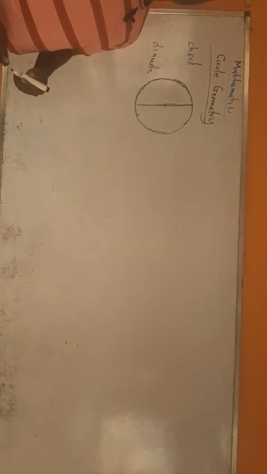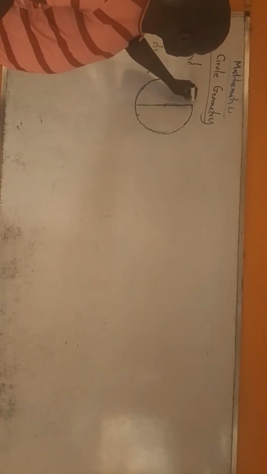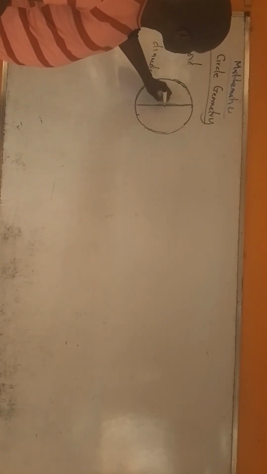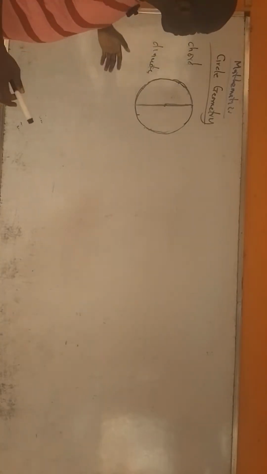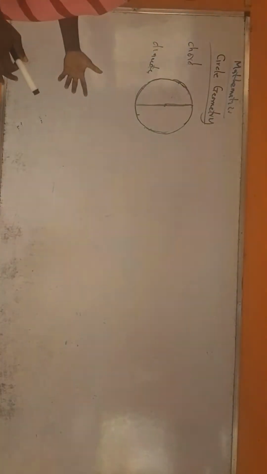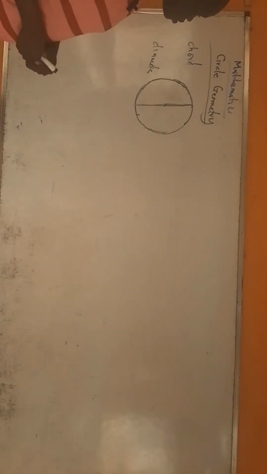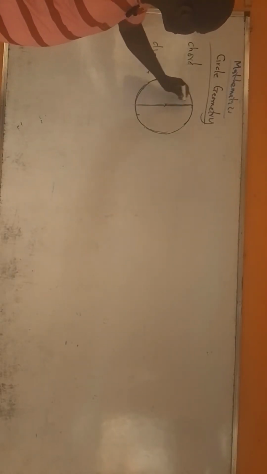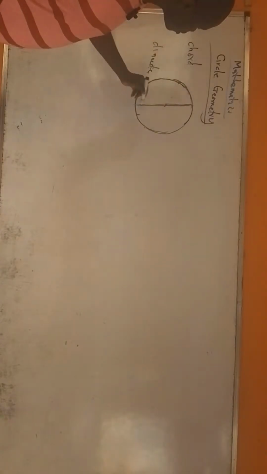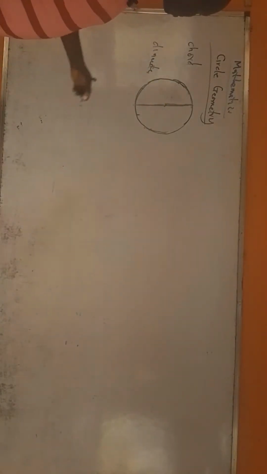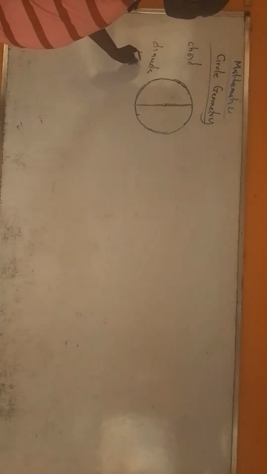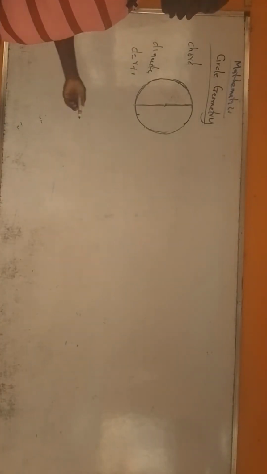Now, if you observe, you will see that the diameter is actually two radii. Look, from here, this is the center, this is the circumference. So from here to here is a radius, and from here to here is a radius. Both of them make up the diameter. And that's why we say diameter is equal to radius plus radius, that is, two radii.